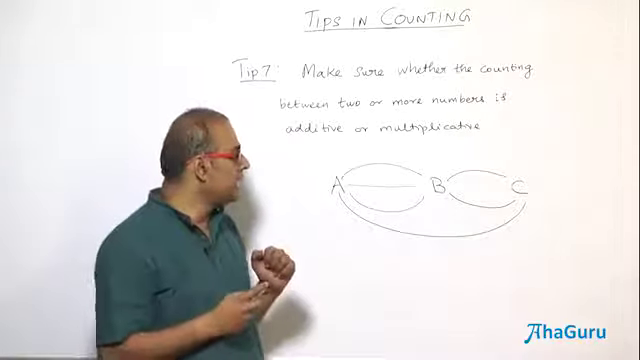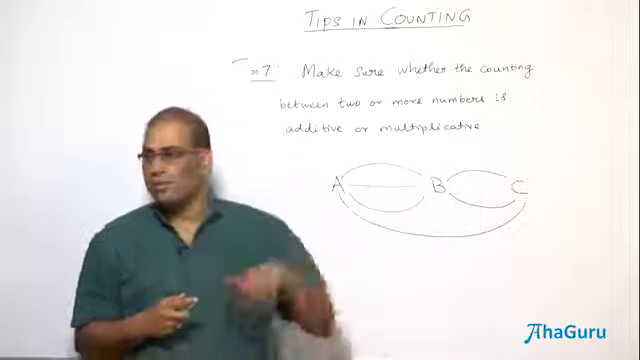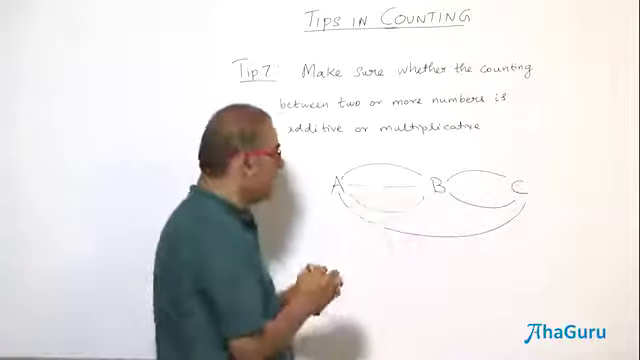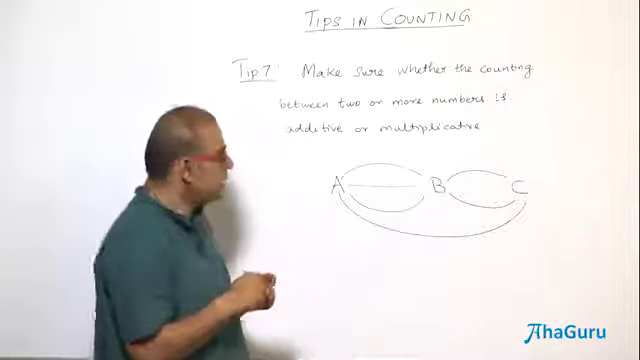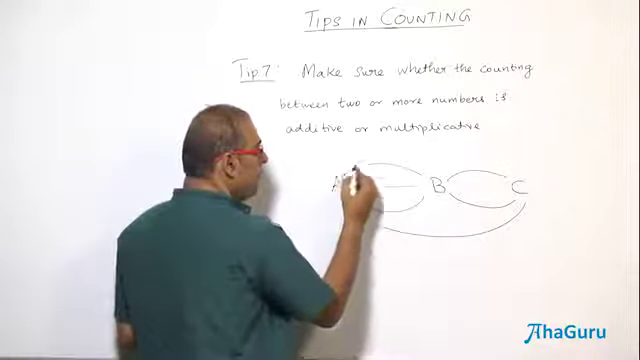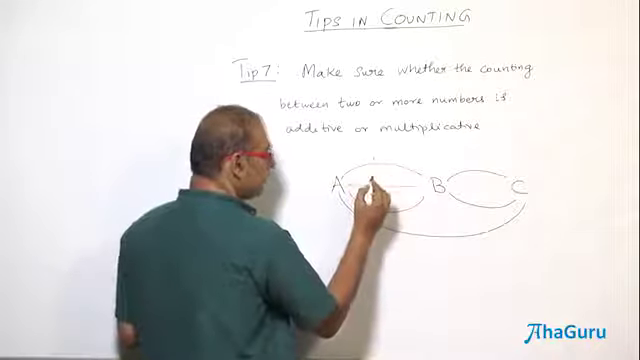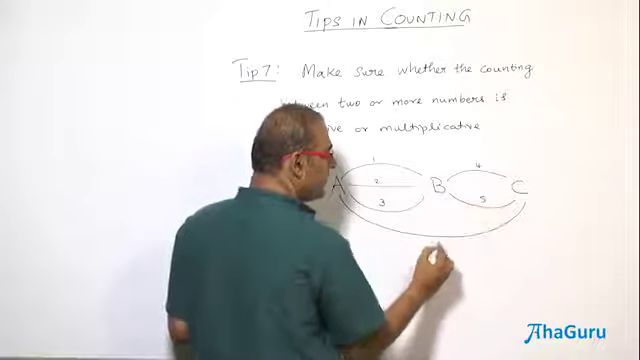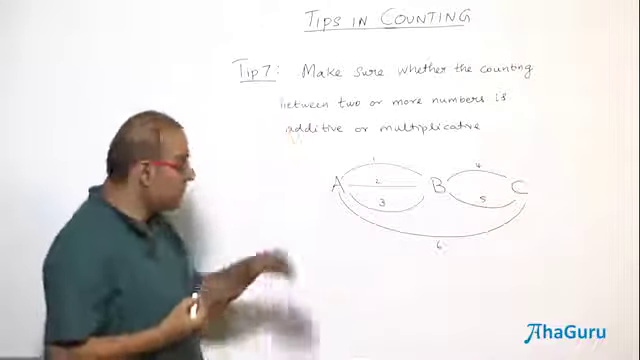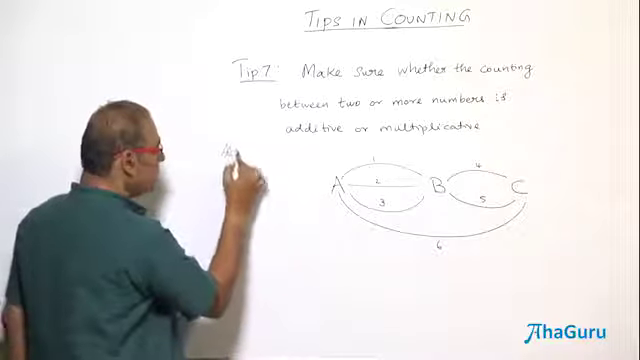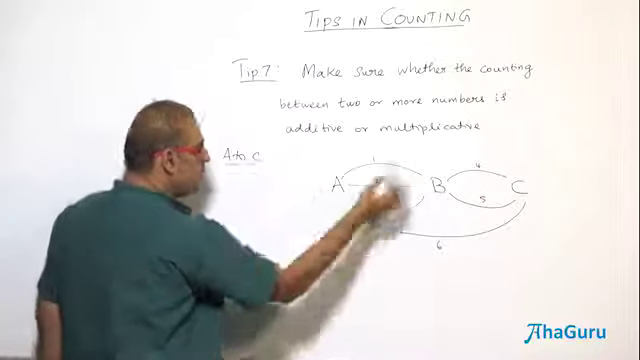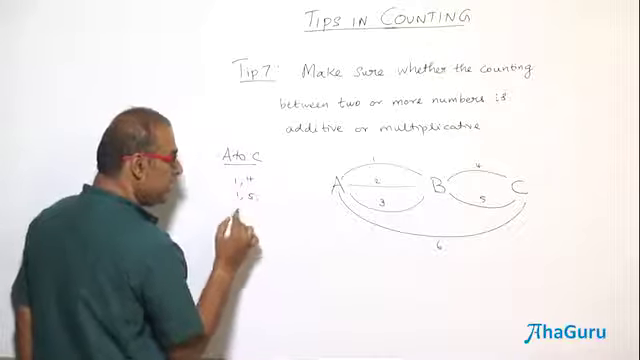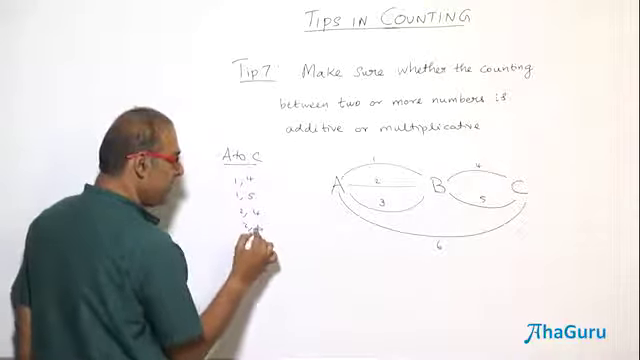So if I am going to ask in how many ways somebody wants to go from A to C, how many possible paths are there? Let me call these routes 1, 2, 3, and this one is 4, 5, 6. But you are getting only 6. But actually from A to C, it could be 1 followed by 4, 1 and 5, 2 and 4, 2 and 5.